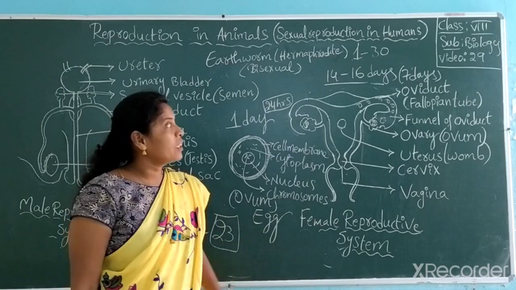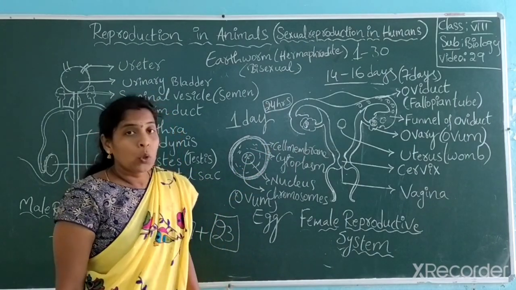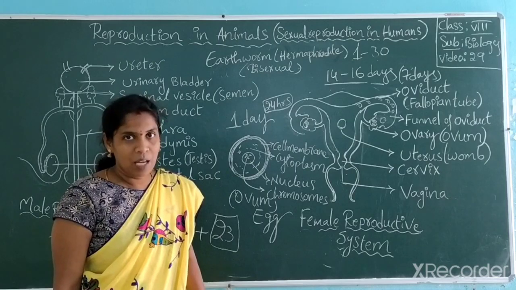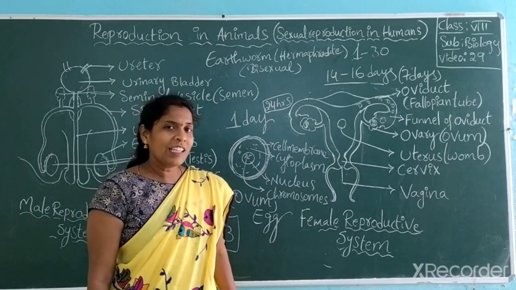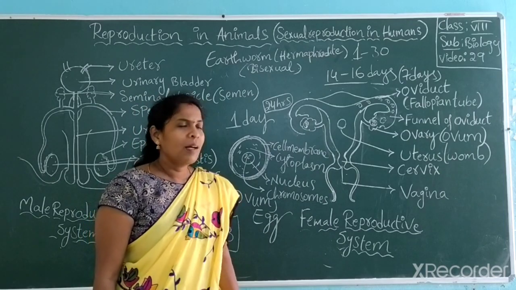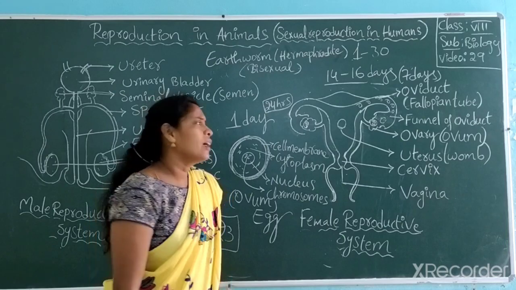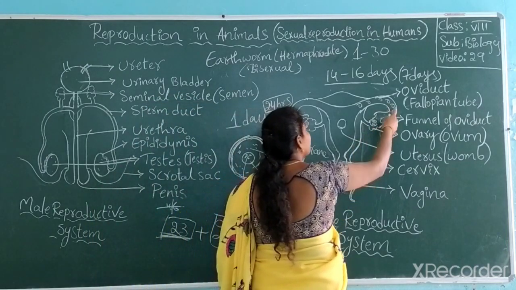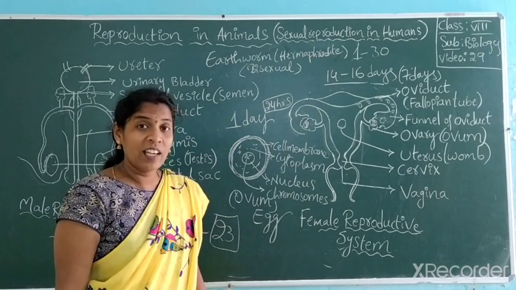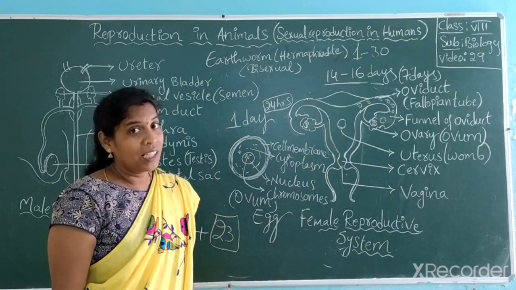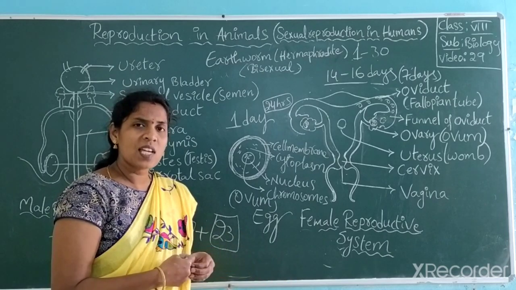Totally how many days completed? 16 plus 7? 23 days. Am I right? So, have you got any doubt? Madam, you are saying it's just 1 day. But for passing of ovum from fallopian tube to uterus, how many days is it taking? Totally 7 days. Then how does the fusion of male and female gametes take place?